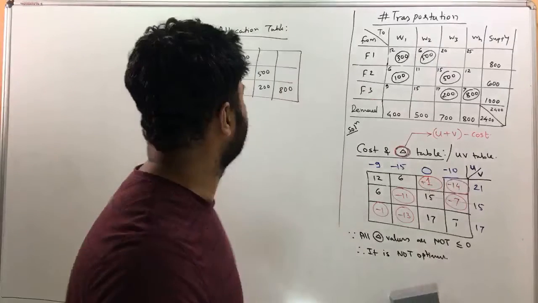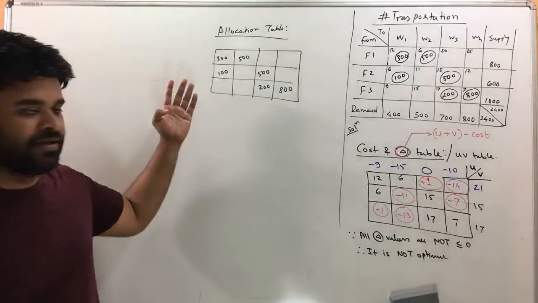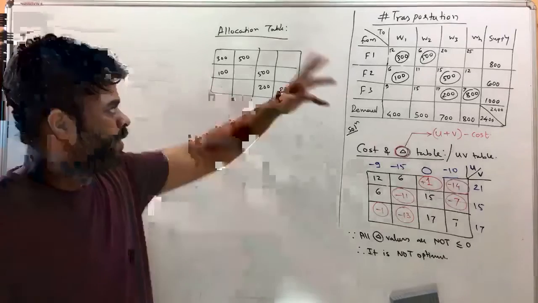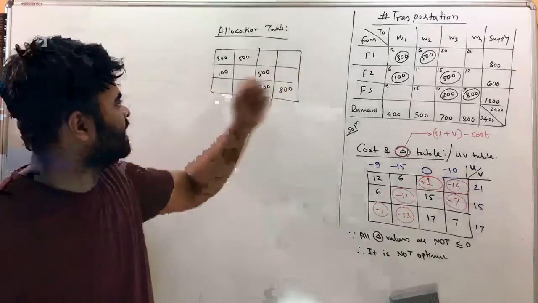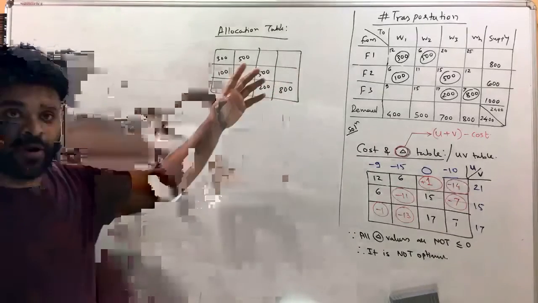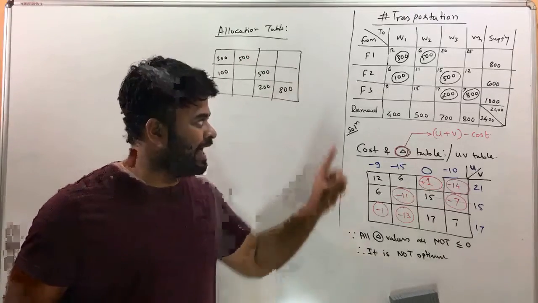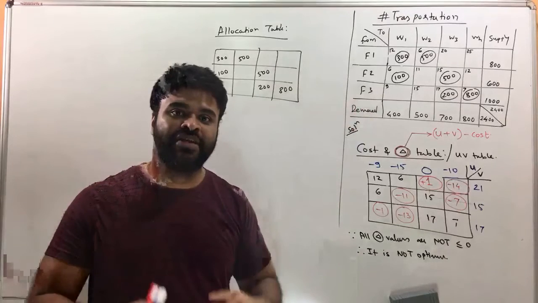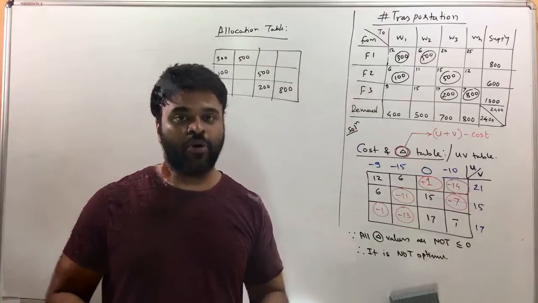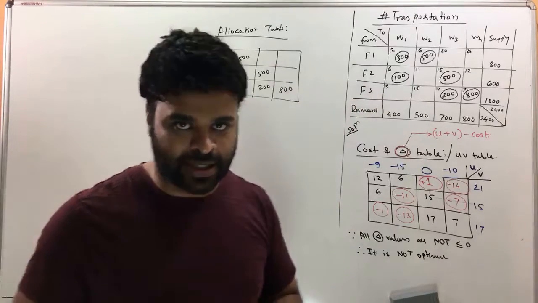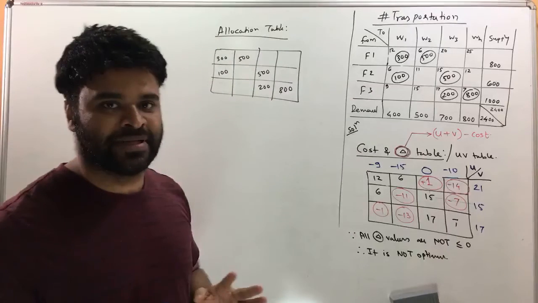Let's see how it goes. Allocation table. The allocation table is basically all the allocations that I'm writing down from the main table. Now, the allocations worked out to be not optimum, and not optimum is not best. So if the allocations are not optimum, we have to modify them and make them optimum. Now, how do we make them optimum? There is a procedure for that, and the procedure goes something like this.